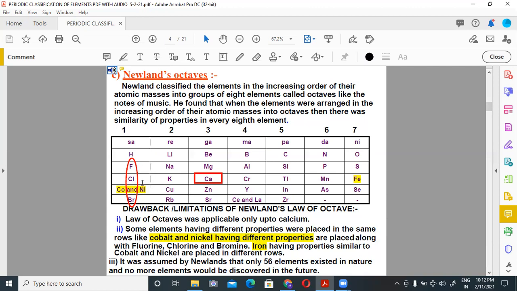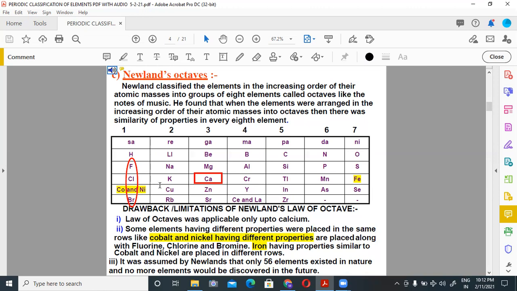The first one was that the law of octaves was applicable only up to calcium. So you can see here calcium, atomic number 20. This law was applicable up to only calcium. Up to this element only they followed the rule.